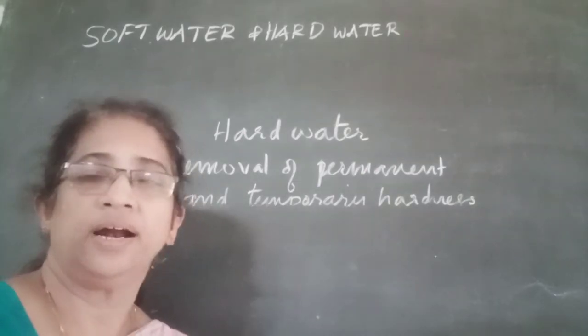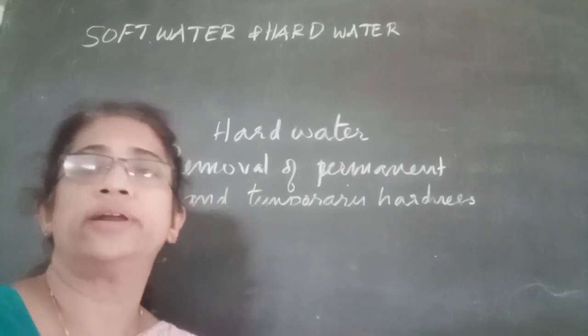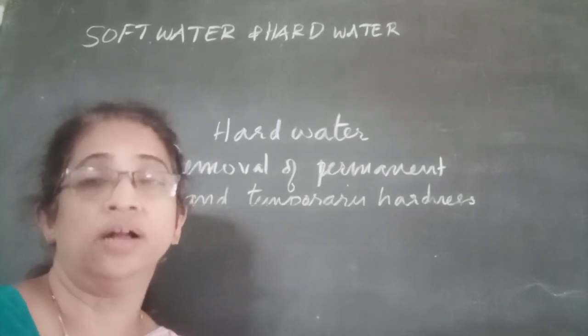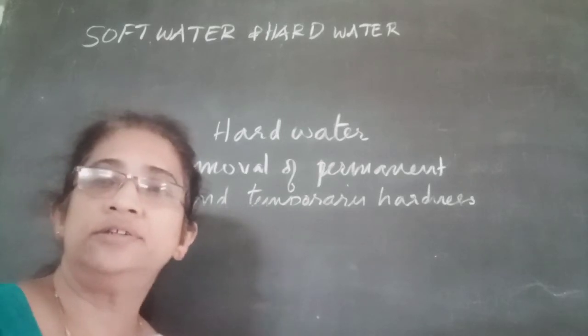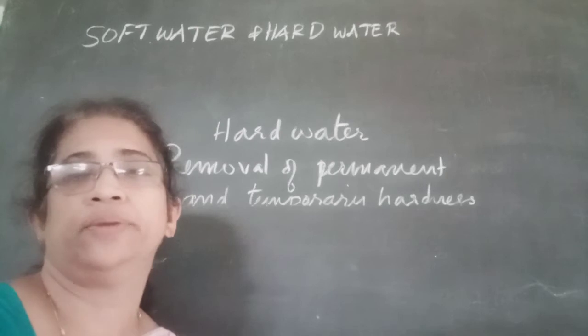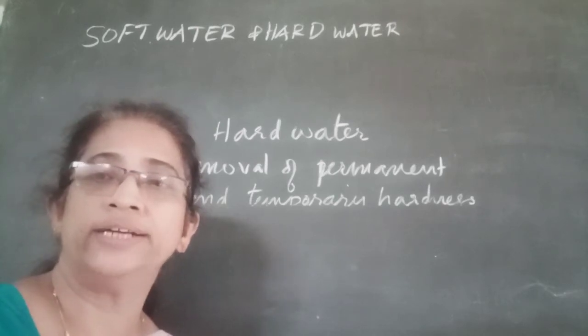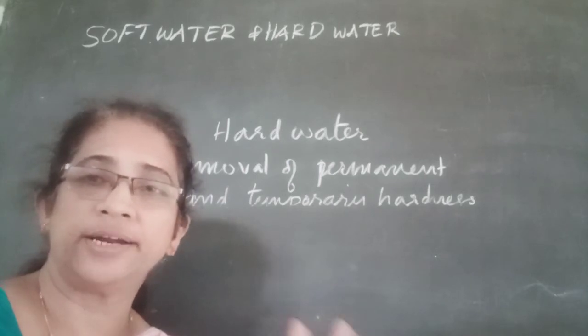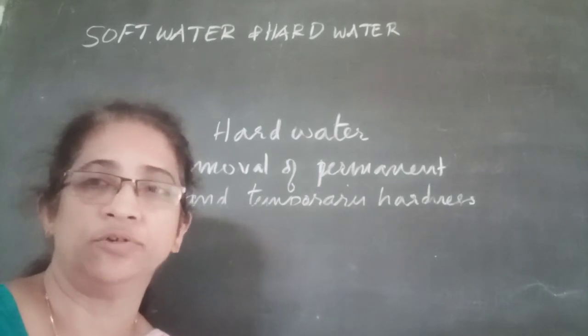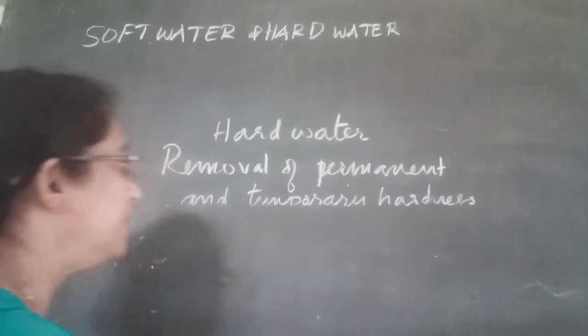The permanent hardness of water can also be removed by adding washing soda. We know that permanent hardness of water is due to the presence of dissolved salts of calcium and magnesium in the form of chlorides and sulfates. There are 4 salts which are responsible for the permanent hardness of water. Let us take one example.